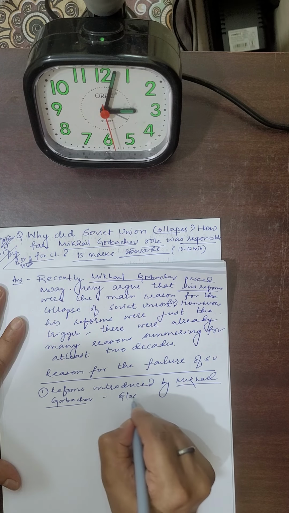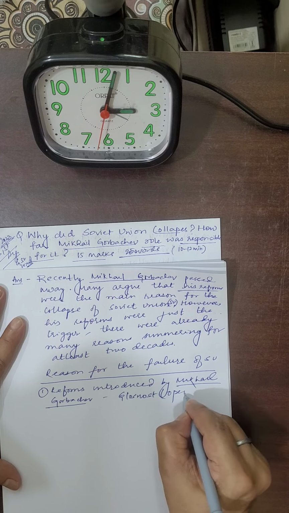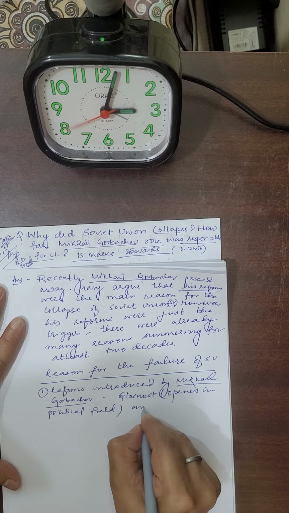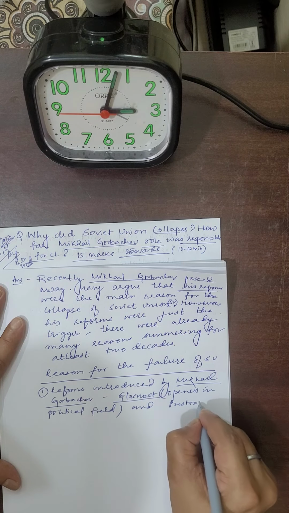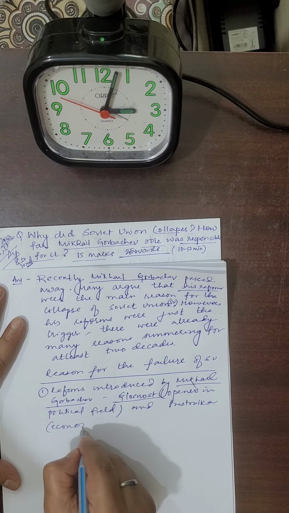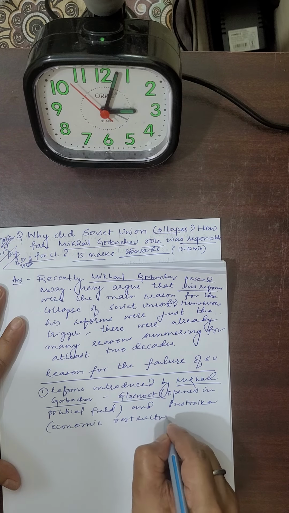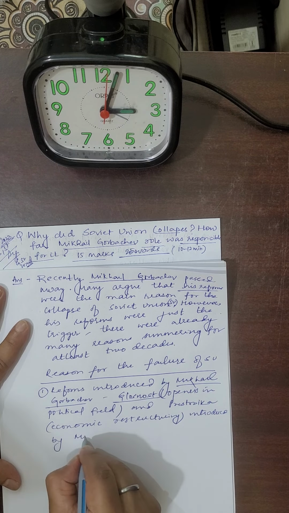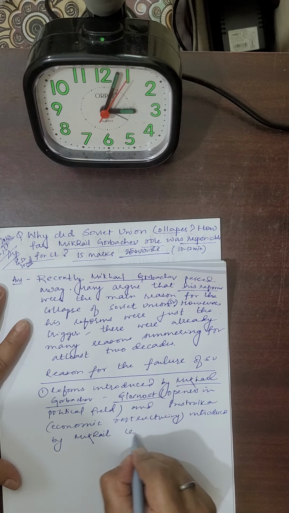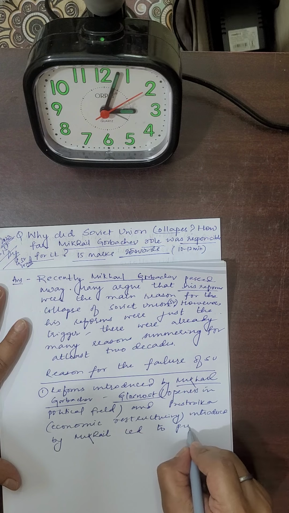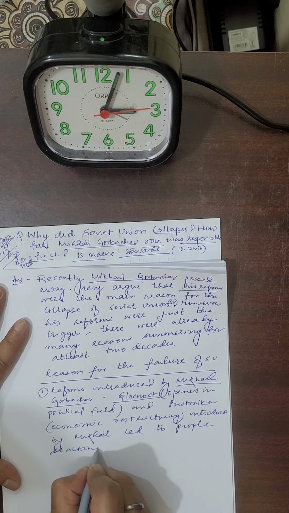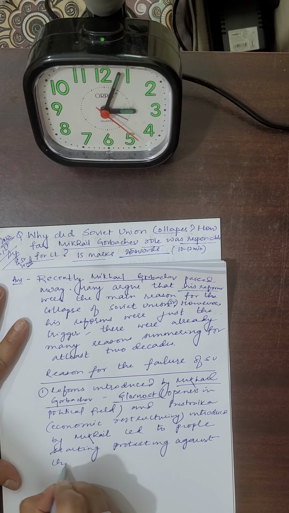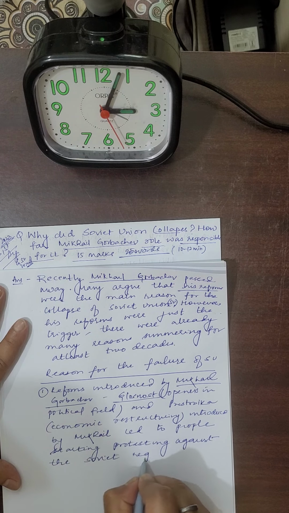These reforms you can say were glasnost, which basically meant openness in the political field, and perestroika, which meant economic restructuring, introduced by Mikhail Gorbachev. They led to people starting to protest against the Soviet regime.